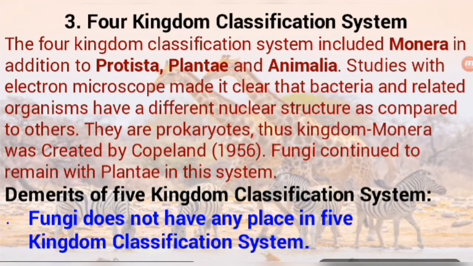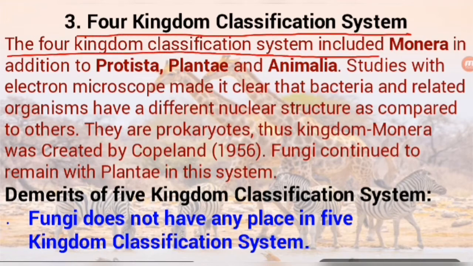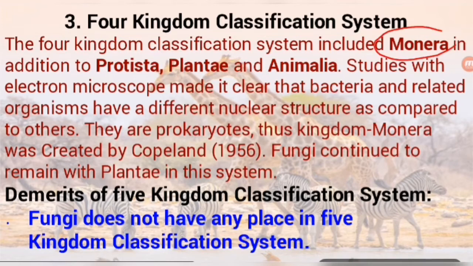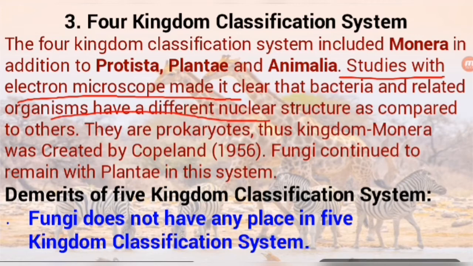So here, students, the next classification system: the four kingdom classification system. The four kingdom classification system included Monera. This is a new category, students, so be concentrated here. In the earlier classification system, only three categories were there: Protista, Plantae and Animalia. But here a new kingdom has arrived, that is Monera. Studies with the electron microscope made it clear that bacteria and related organisms have a different nuclear structure as compared to others. So they are prokaryotes.